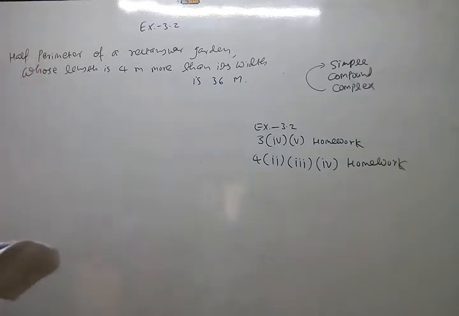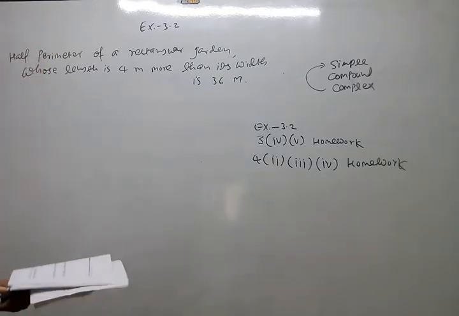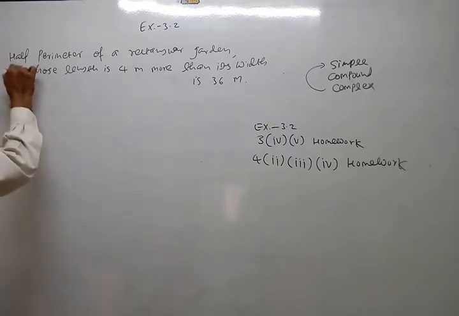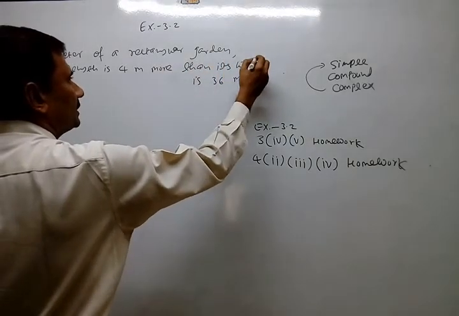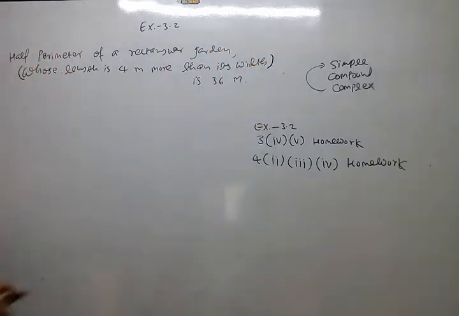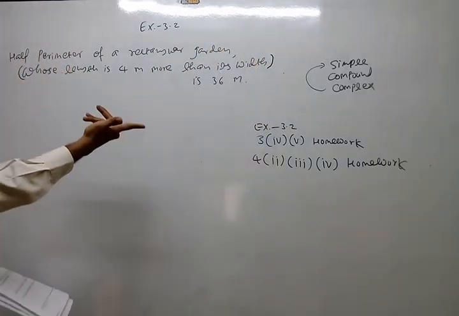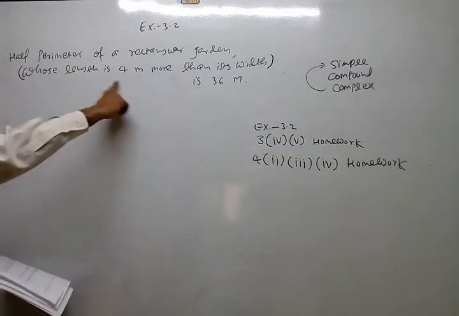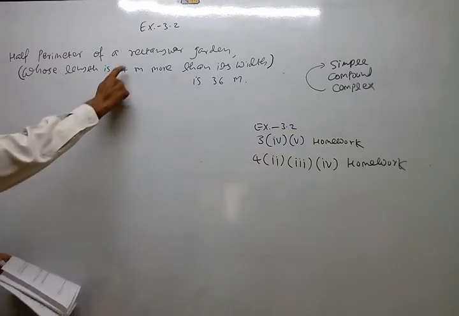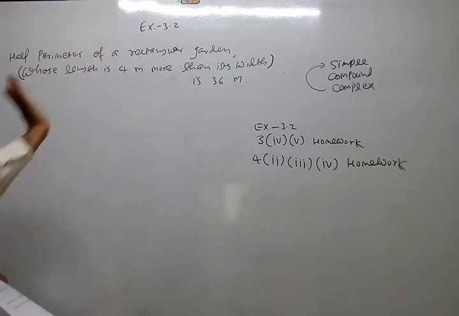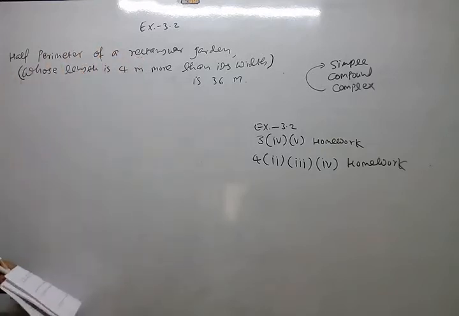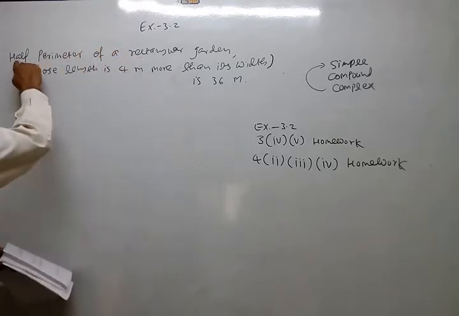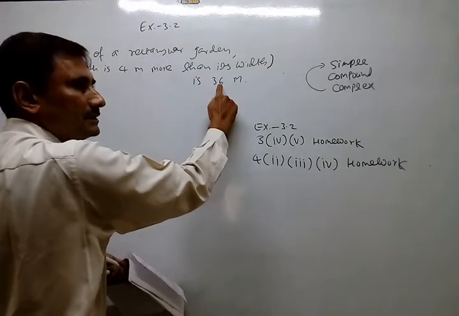Now you can identify that subordinate clause: whose length is 4 meter more than its width. Adjective clause. What type of rectangle? It describes or attributes more about that rectangular garden. What type of rectangle? Adjective. This is it.